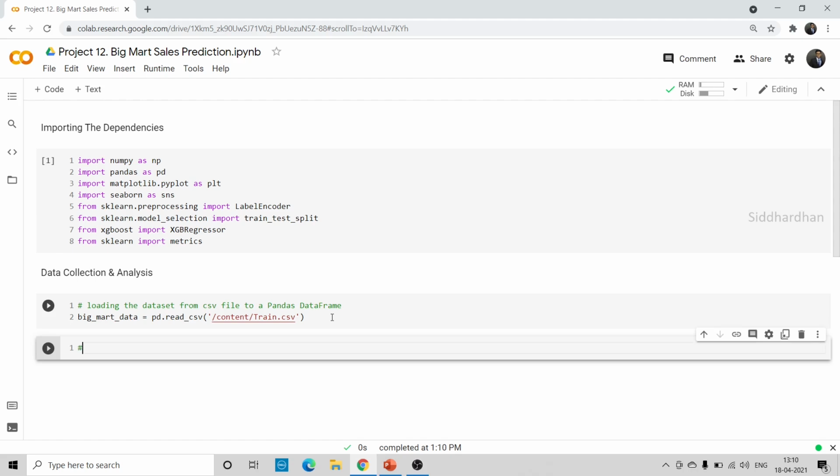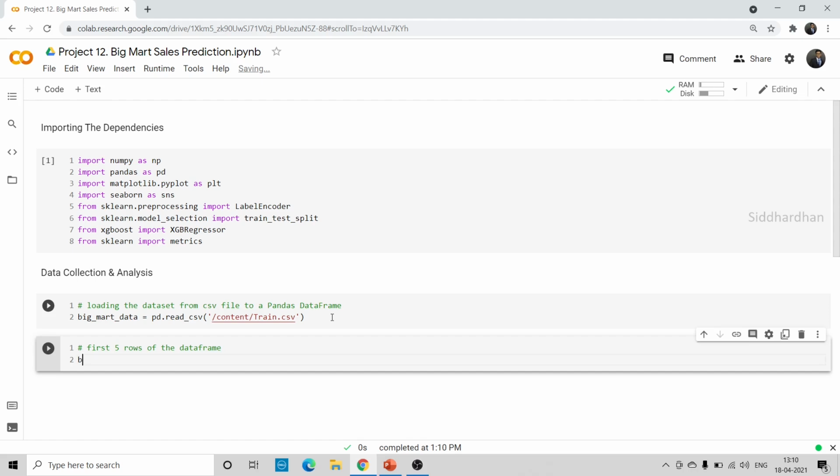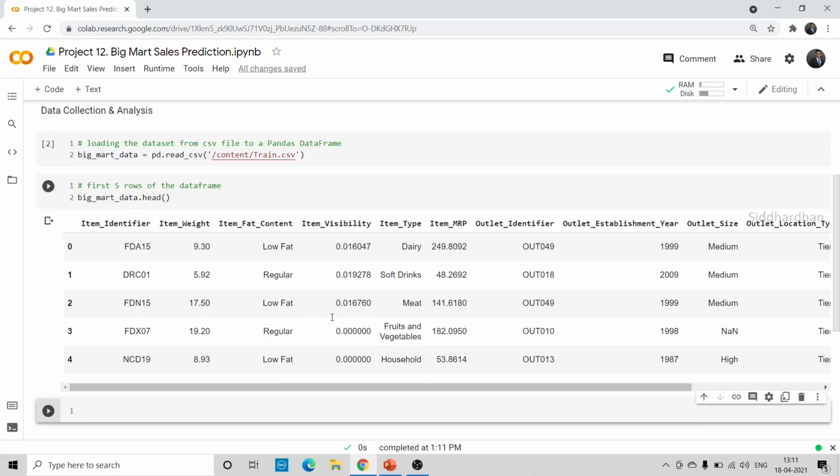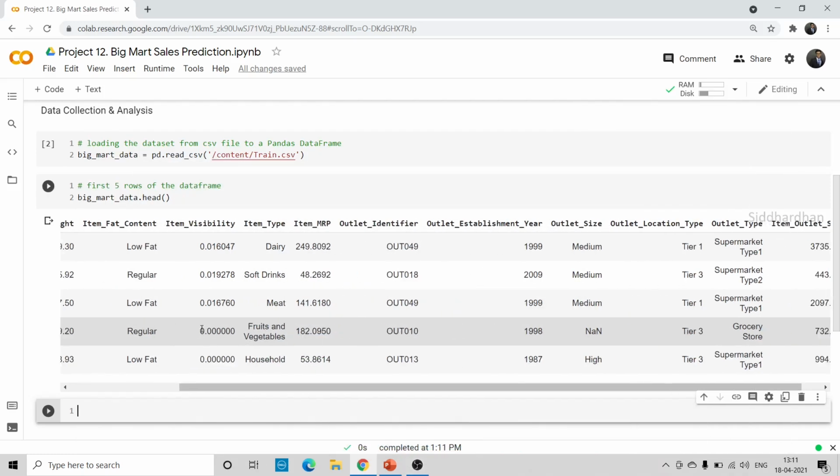Okay, so let's print the first 5 rows of this data frame. So first 5 rows of the data frame. Okay, so mention the data frame name, which is Big Mart data, dot head. This head function will print the first 5 rows of the data frame. Okay, one second. Okay, so as you can see here, these are the rows.